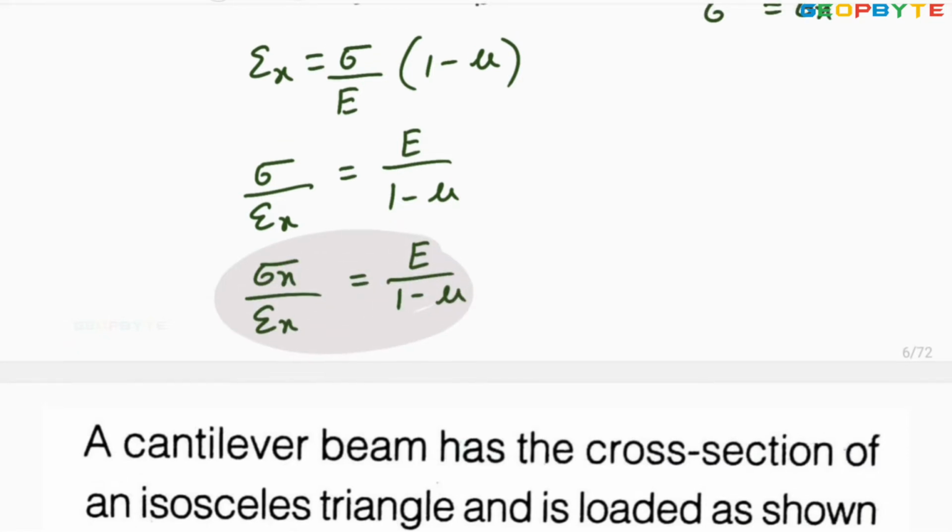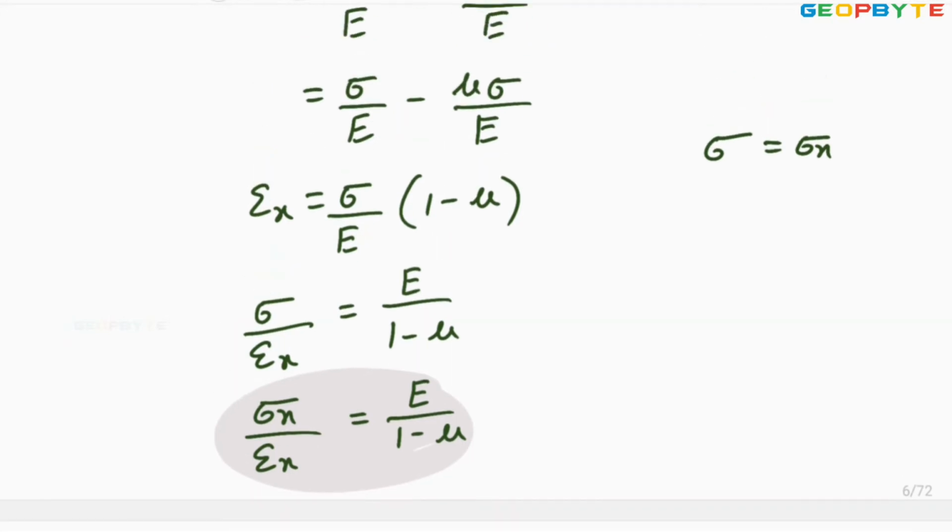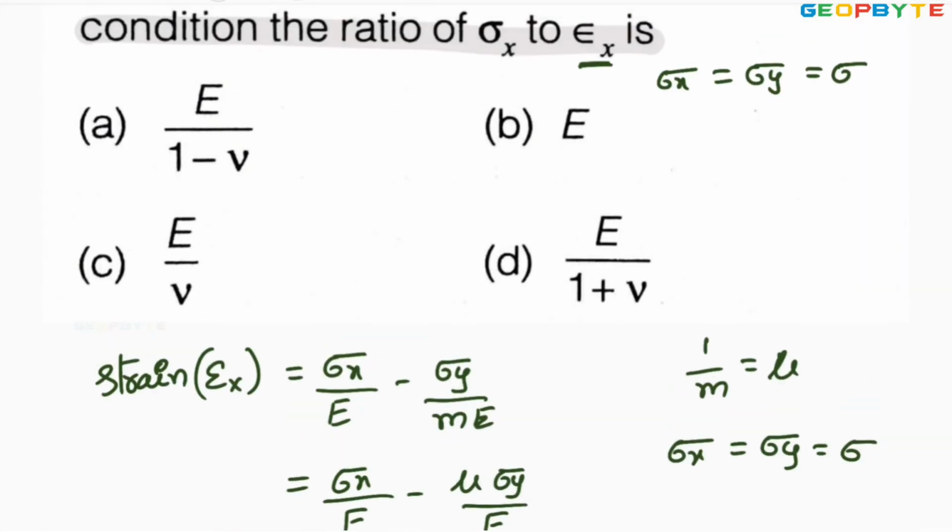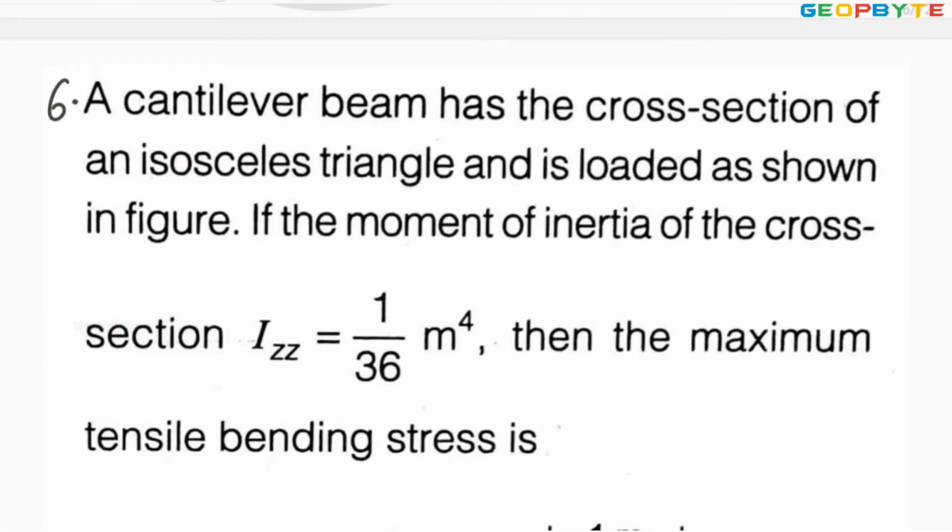Let us go for the options. Young's modulus by 1 minus mu. Look at the option A. Option A, Young's modulus by 1 minus mu. Therefore, option A is absolutely correct. Let us take another problem. Look at the sixth problem.